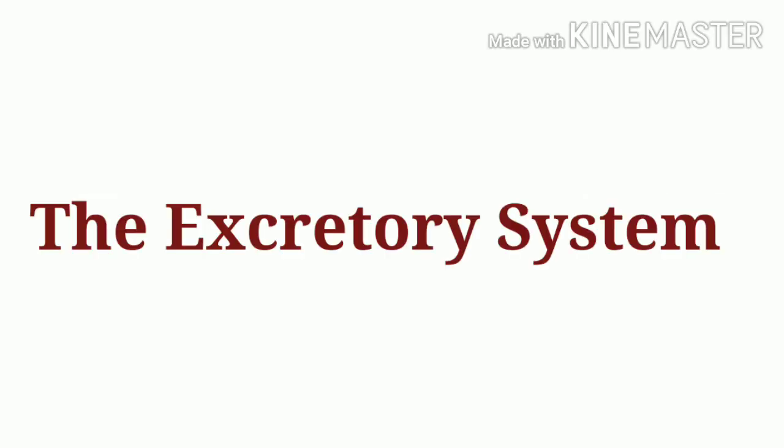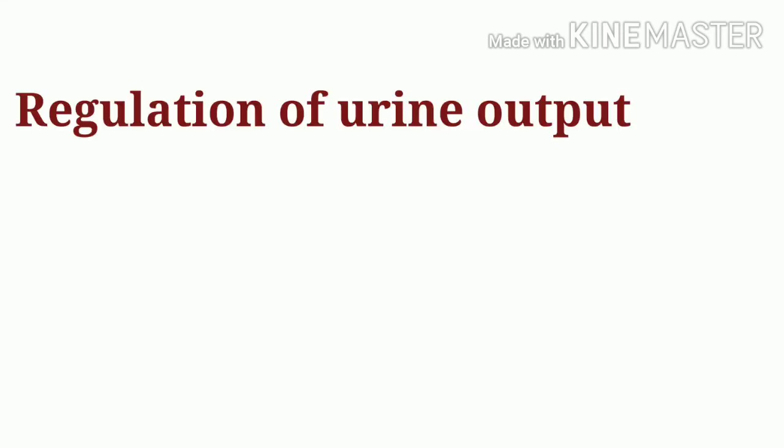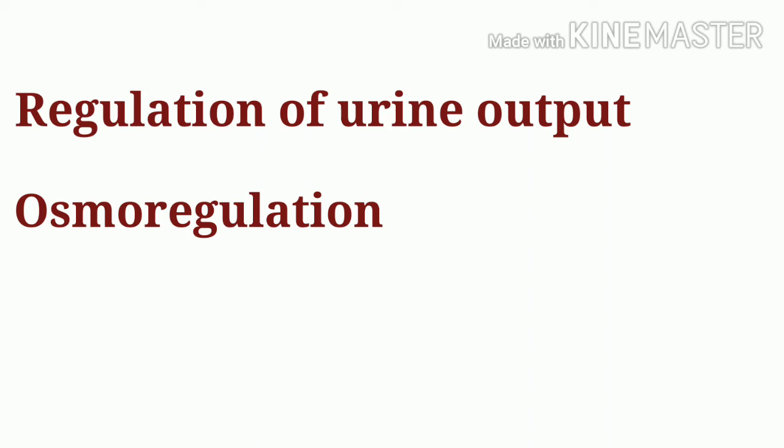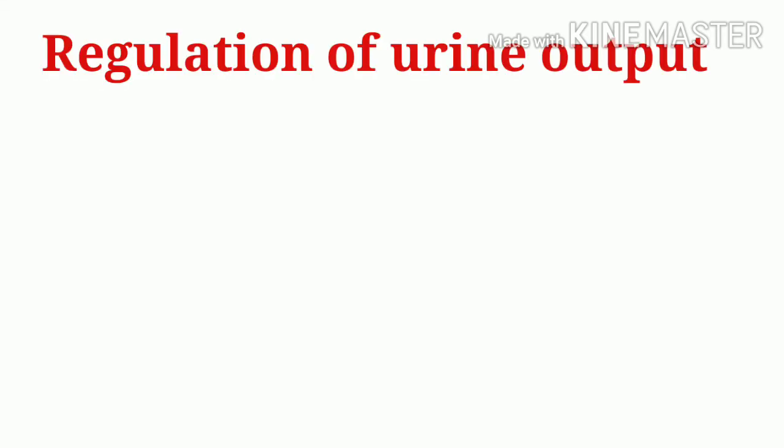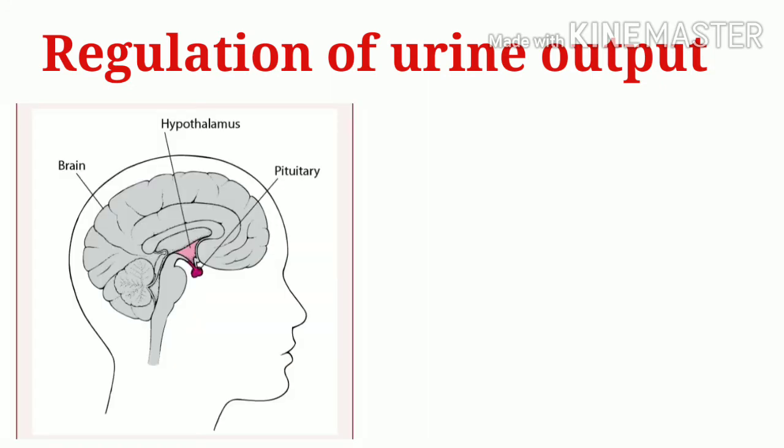Today, under the chapter The Excretory System, we'll discuss the subtopics regulation of urine output, osmoregulation and artificial kidney. Let's begin with the regulation of urine output. The pituitary gland is responsible for regulation of urine output.